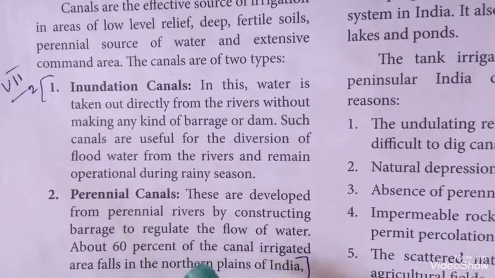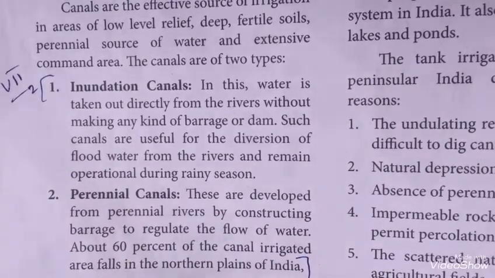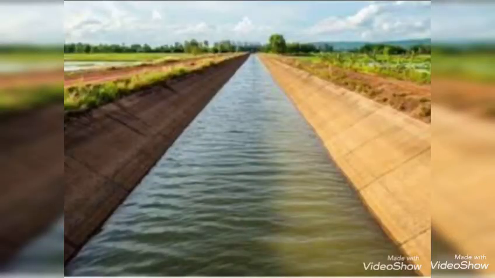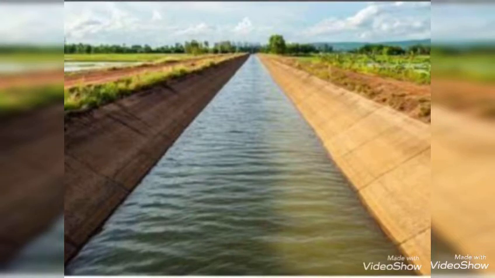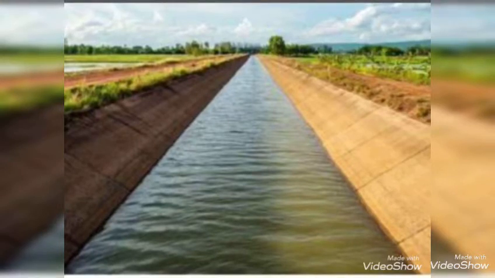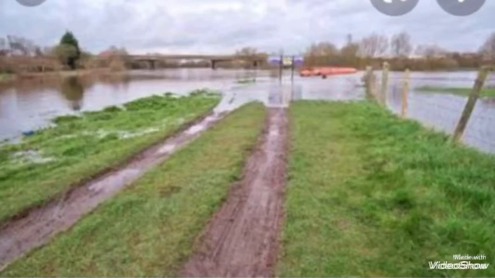About 60% of the canal irrigated area falls in the northern plains of India. Canal irrigation is the second most important source in our country. So it is effective in the places of fertile soil, low level relief and a perennial source of water. So the water will already be there. So canal irrigation is most important in these places. Canal irrigation has two types.